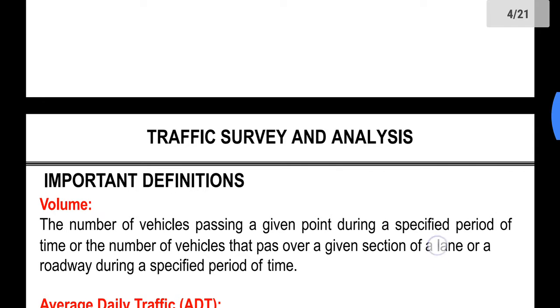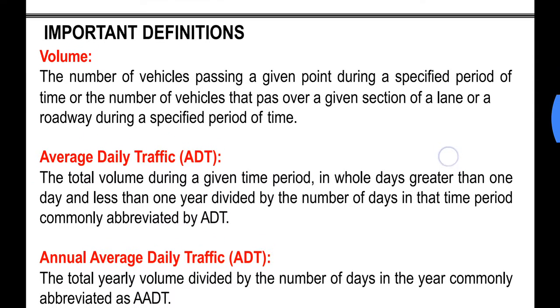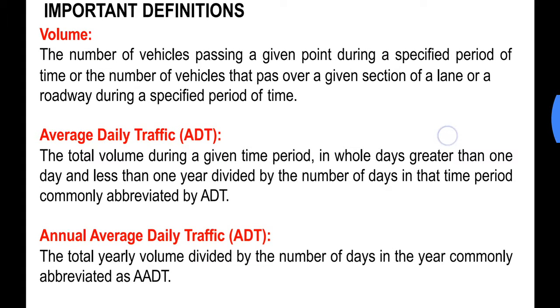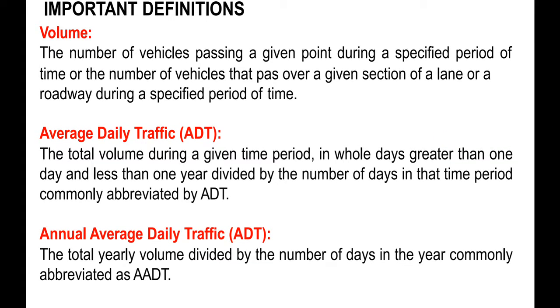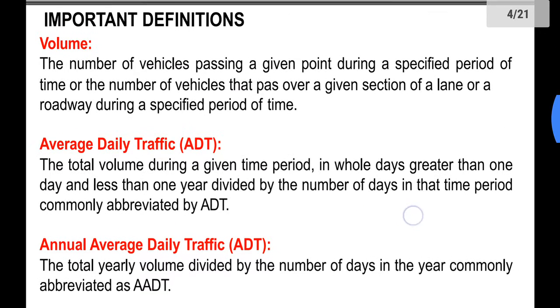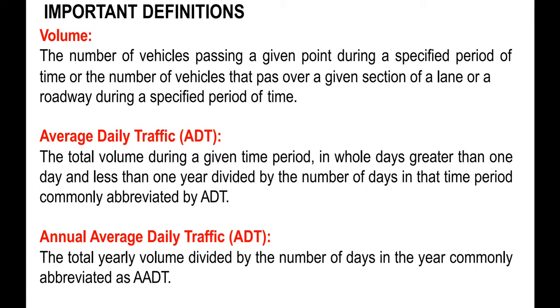Now let us study a few important definitions which we need to understand. First one is volume. Here volume is with respect to traffic. So all these definitions would be with respect to vehicular traffic only, and with respect to highways, roadways. So what is volume?